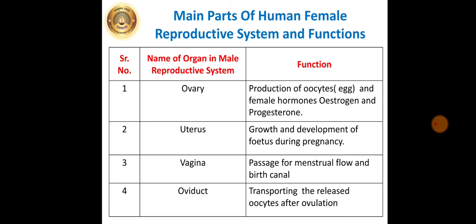Production of oocytes or eggs and the female hormones estrogen and progesterone. Then uterus: growth and development of the fetus during pregnancy. Vagina is the passage for menstrual flow and the birth canal. Oviduct is for transporting the released oocytes after ovulation.